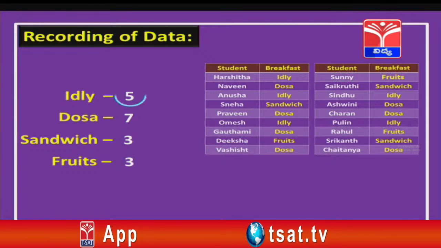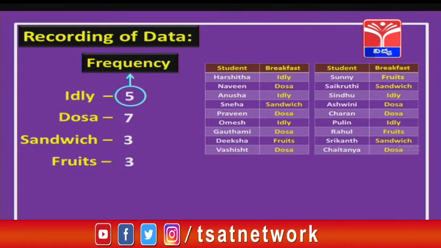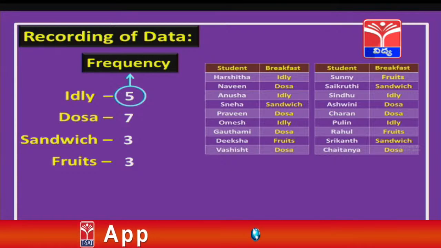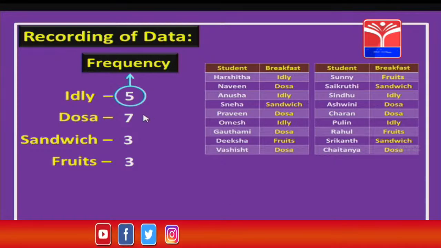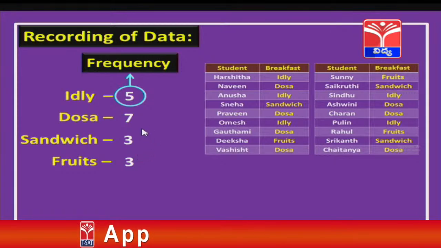Now if you notice here, this 5, which is the number of students who have taken idli, is called the frequency of the data. So idli is repeated how many times children? 5 times. So the frequency of idli is 5. Now children, can you tell me the frequency of dosa? Yes, you are right. 7 students have taken dosa, which means the frequency of dosa is 7. Whereas the frequency of sandwich is how much children? Yes, it is 3. And the frequency of fruits is again 3 only.